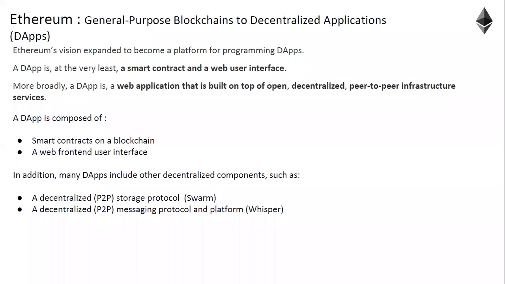Okay, fine. Yeah. So Ethereum supports dApps, which are nothing but generalized, general purpose blockchains to develop decentralized applications. And what is a dApp? At its very basic level, it is one smart contract with a web user interface. That is a dApp. But on a higher level, a dApp may have multiple smart contracts and multiple services built on those smart contracts.